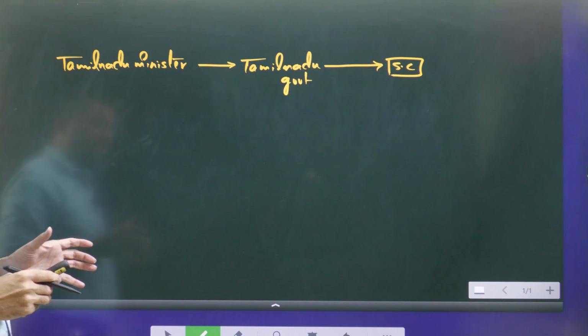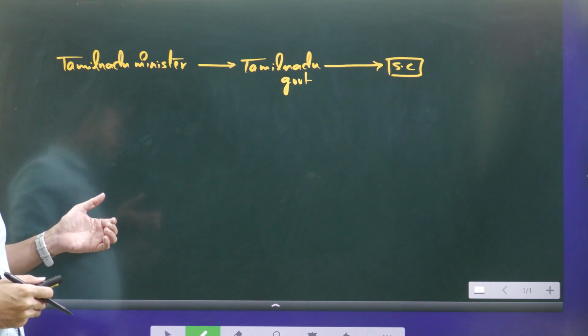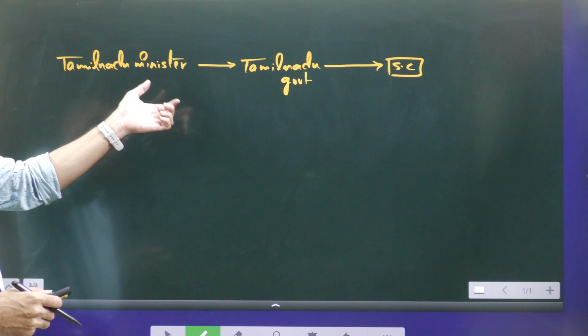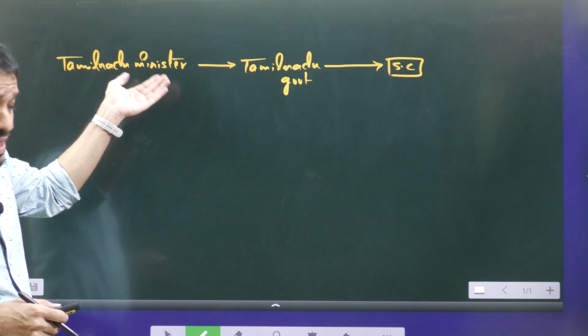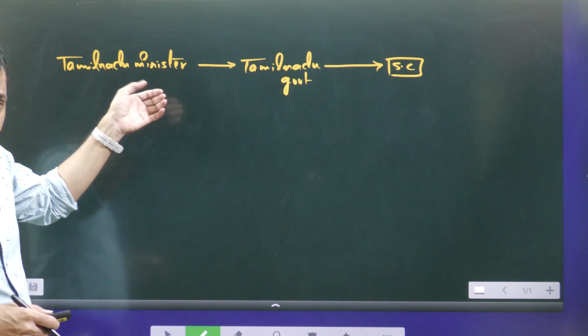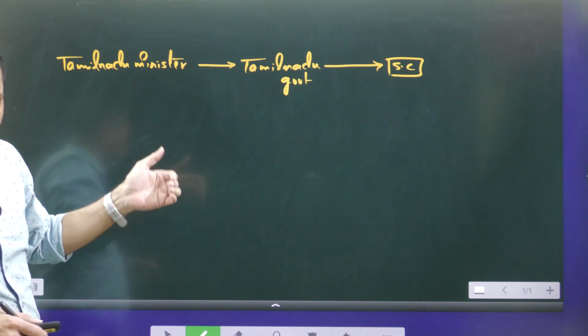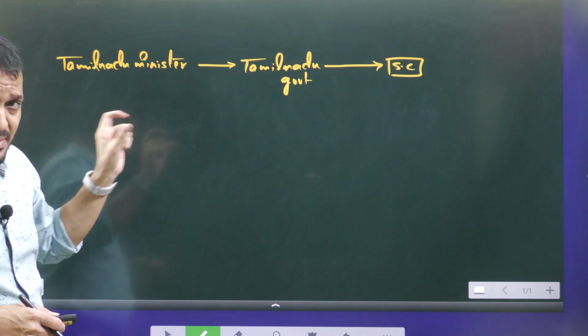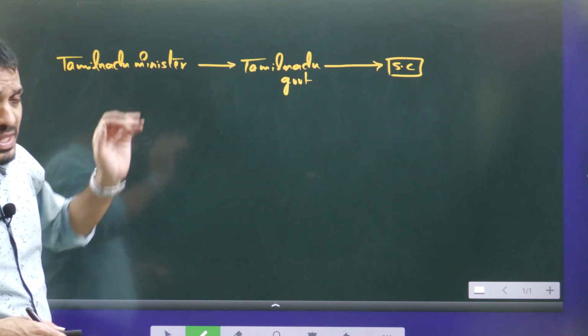This is the issue. Obviously, if the government wanted a minister, they can give one easily. They can recommend the name, and obviously the governor will appoint someone as a minister. Normal procedure. Why did they go to the Supreme Court?